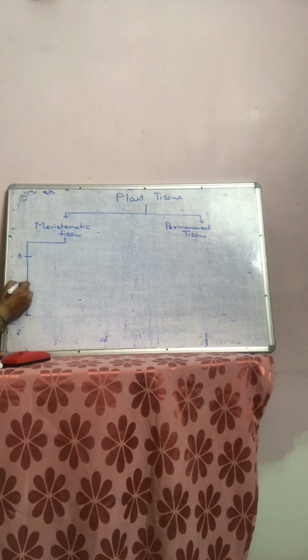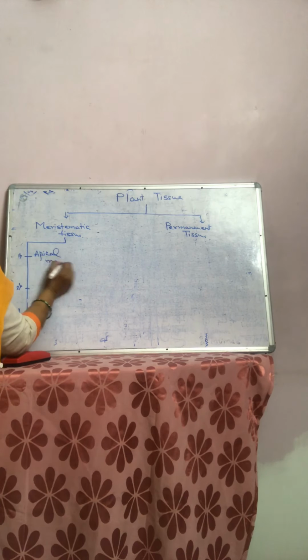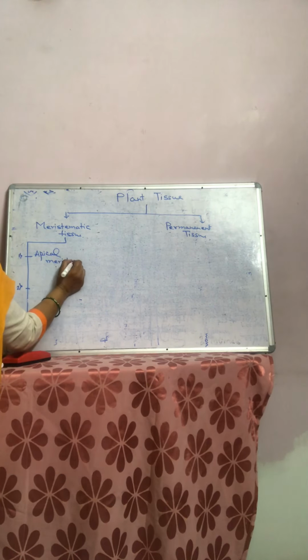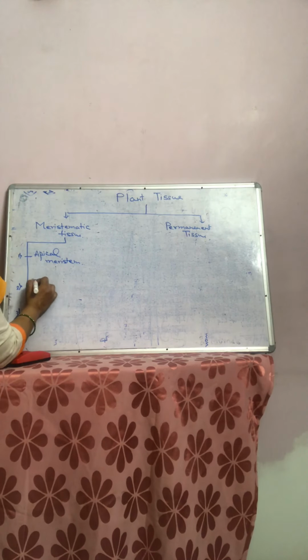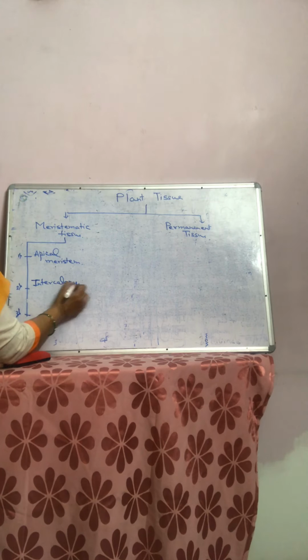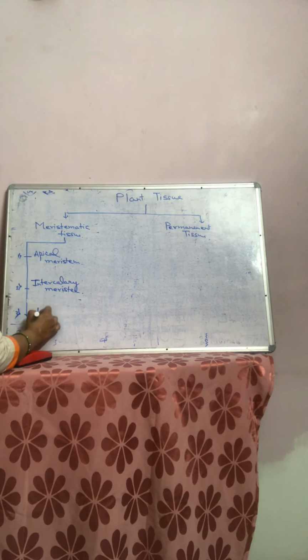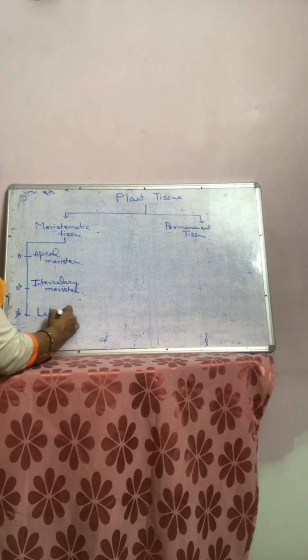First one is apical meristem. Second one is intercalary meristem. And third one is lateral meristem.